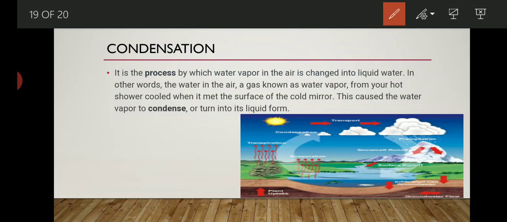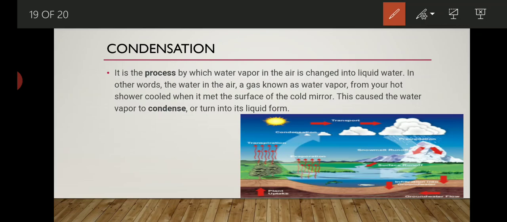And when we lower the temperature of any gas, it gets converted into liquid. The best example of condensation is the water cycle. We all know how the water cycle runs in our environment. Due to evaporation, water goes up in the sky. After that, precipitation takes place.